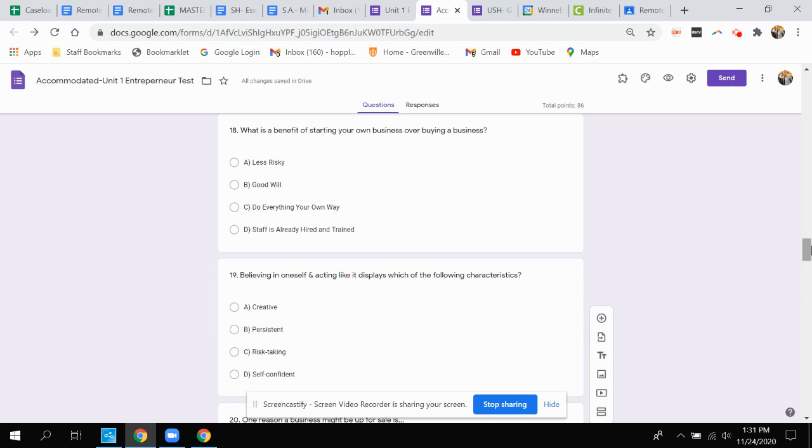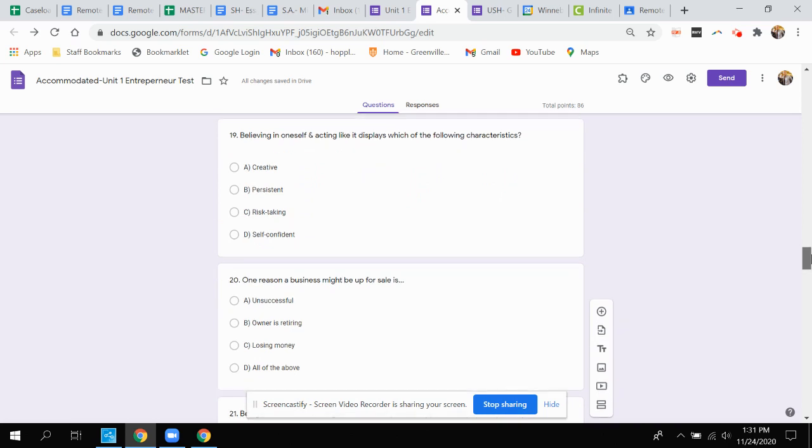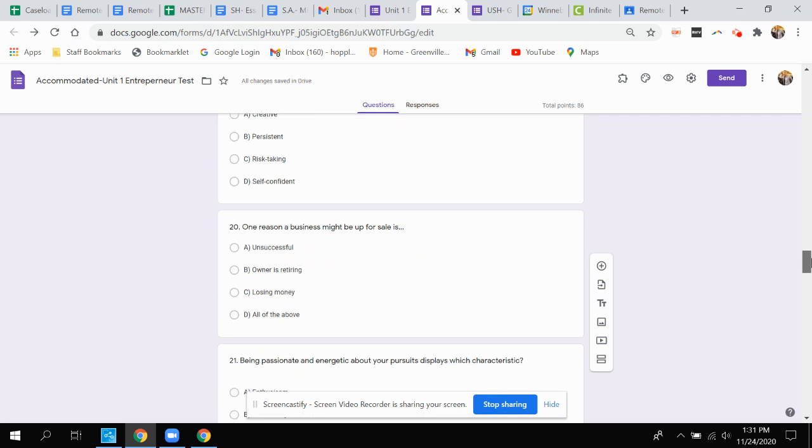Question 18, what is a benefit of starting your own business over buying a business? A, less risky, B, goodwill, C, do everything your own way, or D, staff is already hired and trained? Question 19, believing in oneself and acting like it displays which of the following characteristics? A, creative, B, persistent, C, risk-taking, or D, self-confident?